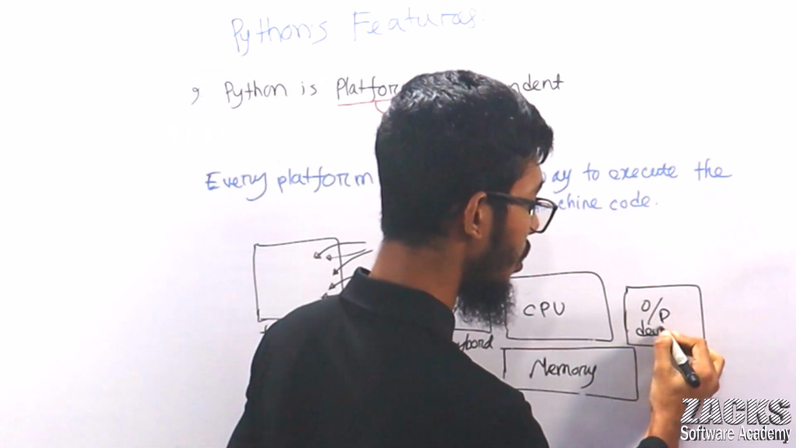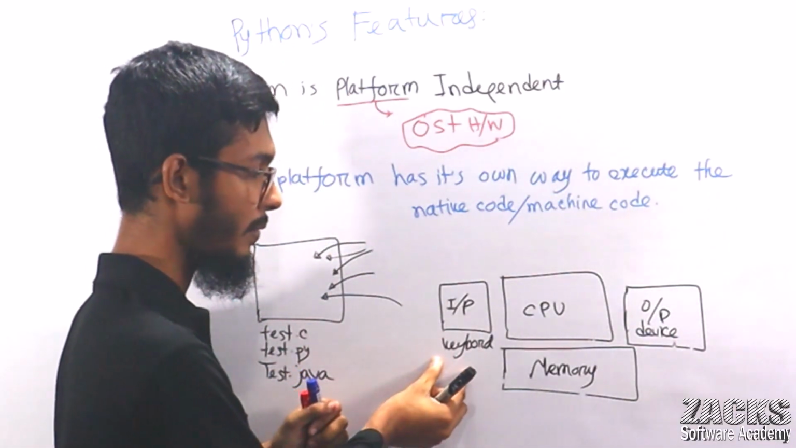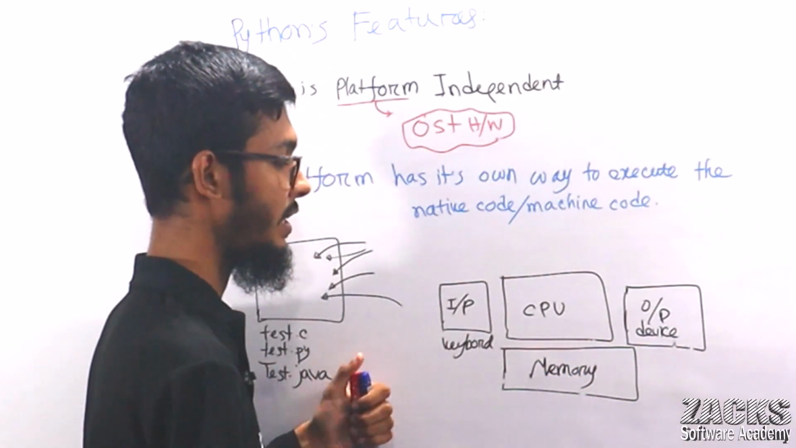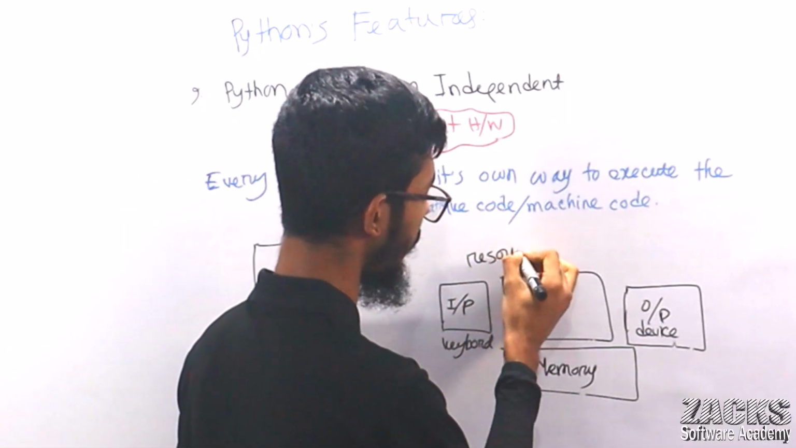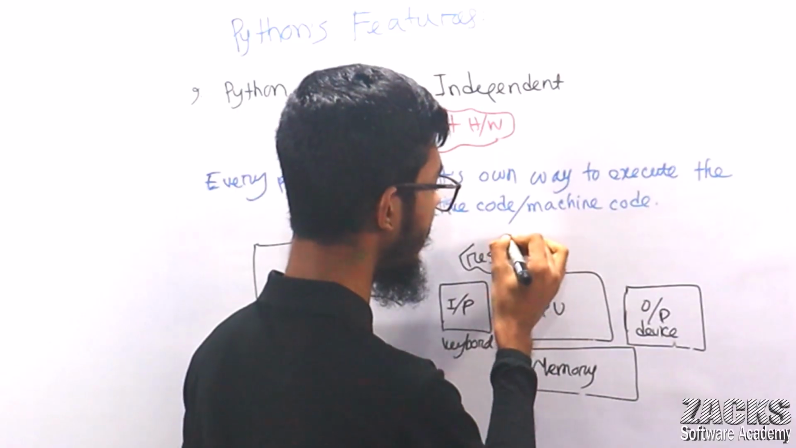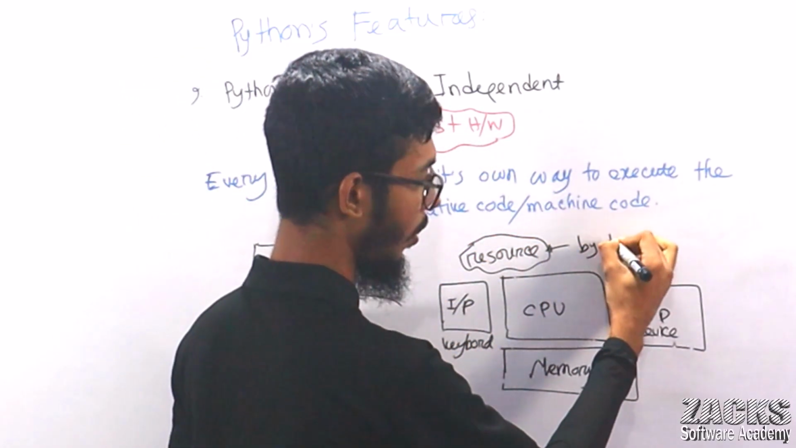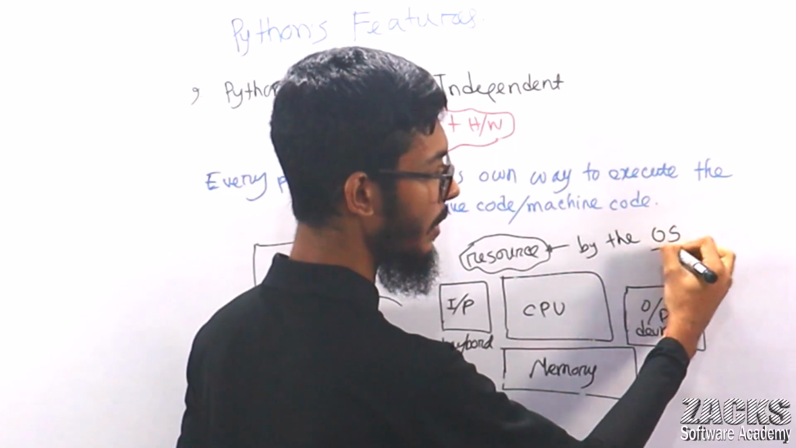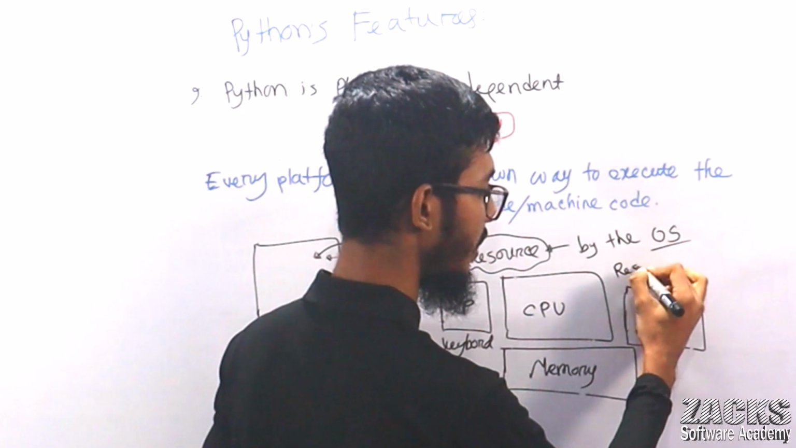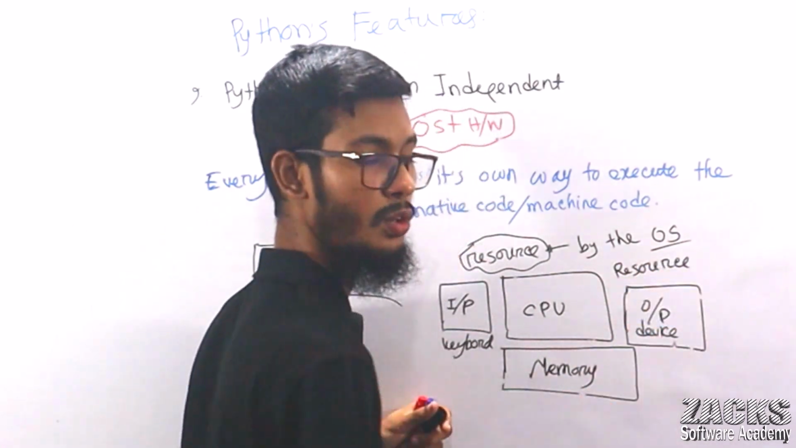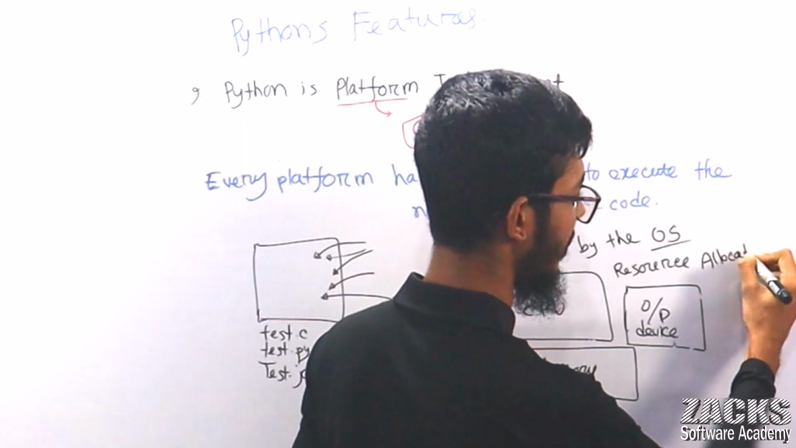So sir, who controls everything? Your keyboard, your monitor, your CPU, your memory, everything is a resource. So sir, who allocates these resources? Certainly, these resources are allocated by the operating system. So what does operating system mean? If anyone asks you, simply say operating system means resource allocator. Don't give bookish knowledge, simply say resource allocator.